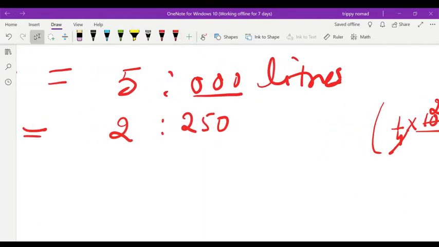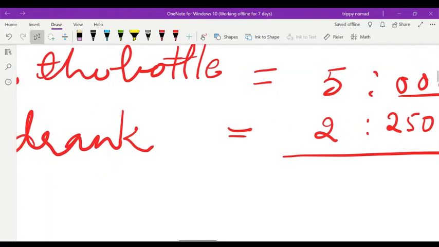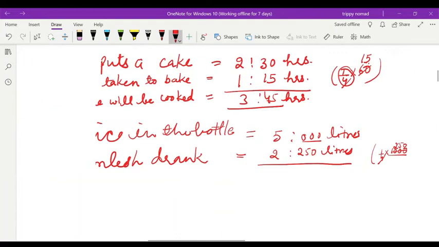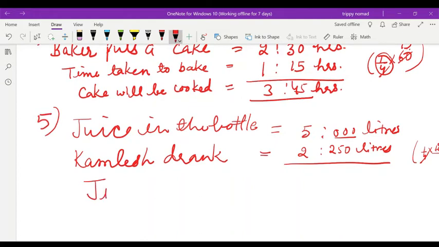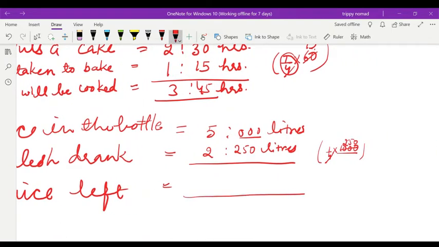Okay, so how much is left after drinking? For left you will subtract. 5.000 minus 2.250, and then what will be left? 2.750.